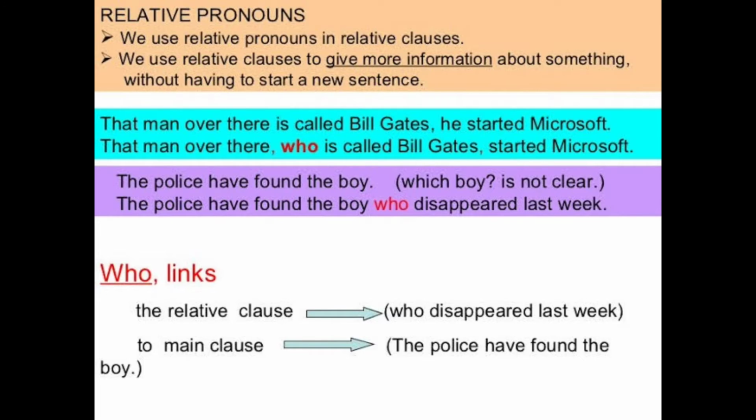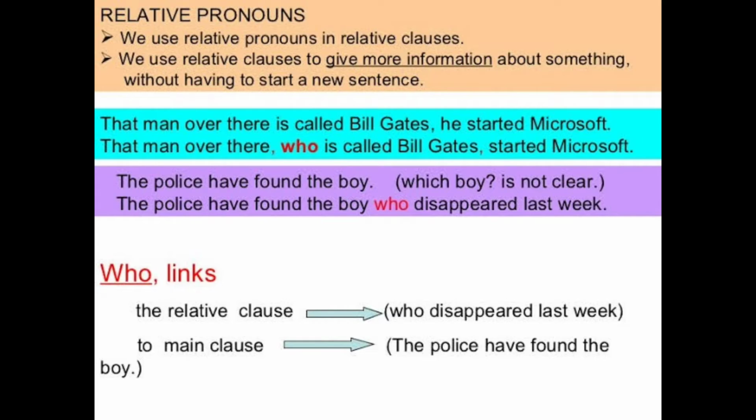Relative pronoun is a pronoun that links or connects the relative clause and main clause, children, in a sentence. For example, look at the picture. In this sentence, which one is relative clause? Can you find out from this sentence, children? Yes. After the word who: who is called Bill Gates started Microsoft. That is the relative clause. Which is the main clause here, children? Yes, that man over there, before who. That is the main clause, children.